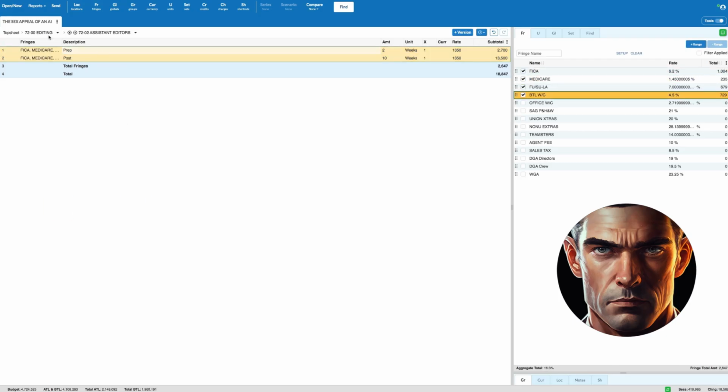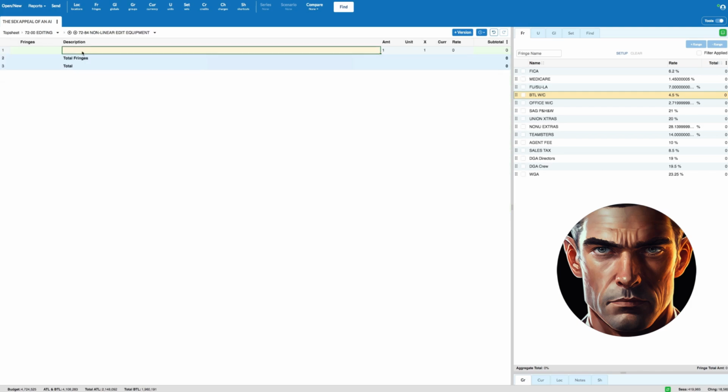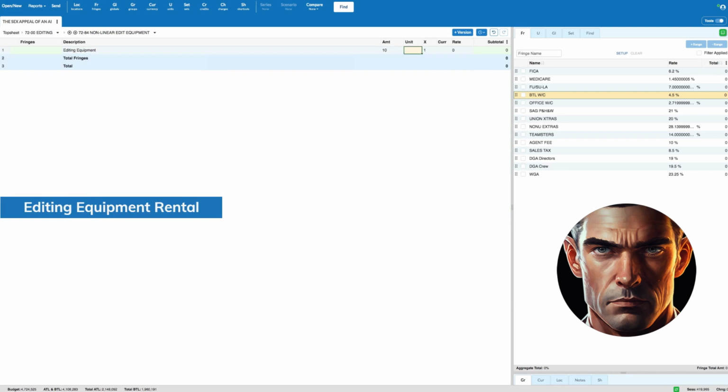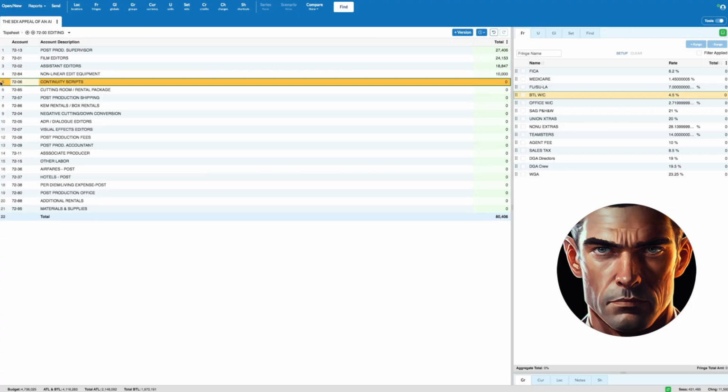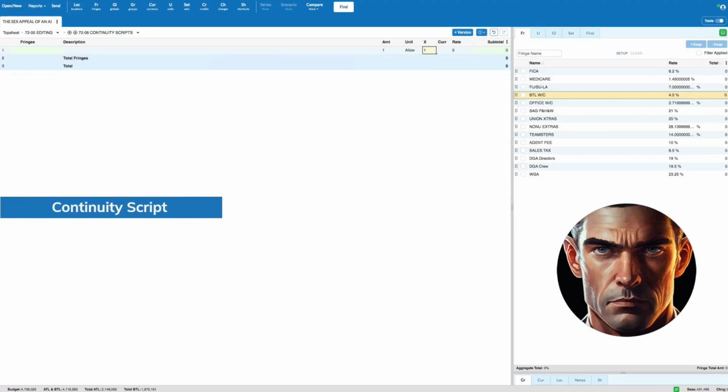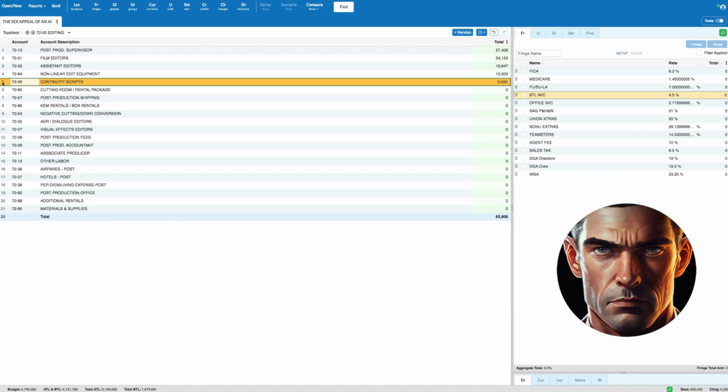In order to facilitate a smooth post-production workflow, we have allocated $1,000 per week for 10 weeks to cover all editing equipment rental requirements. Furthermore, we have allocated $3,500 to cover expenses related to the continuity script, which is an essential component in maintaining consistency and coherence throughout the film.